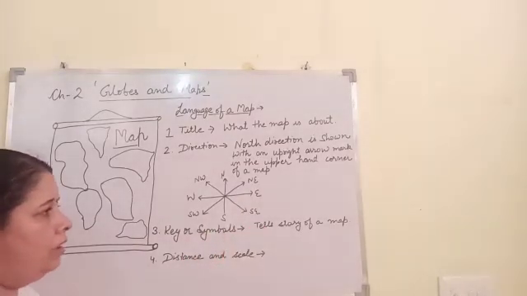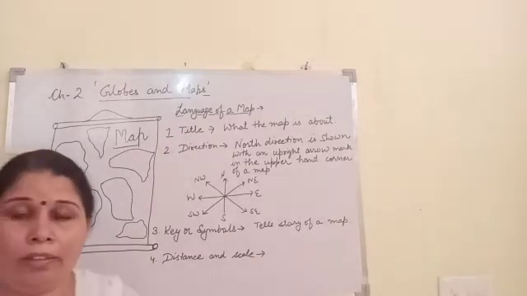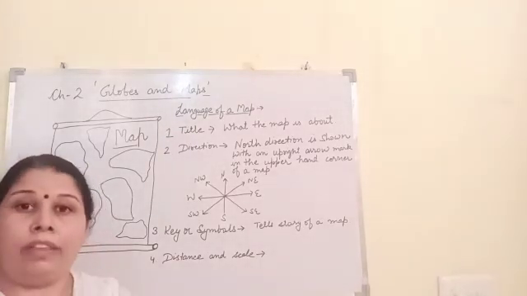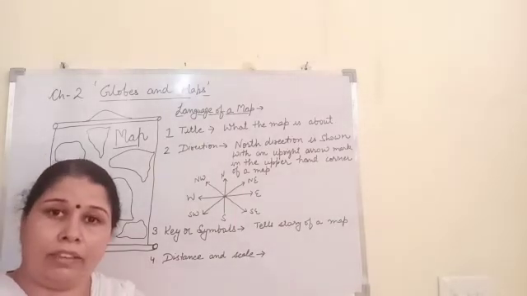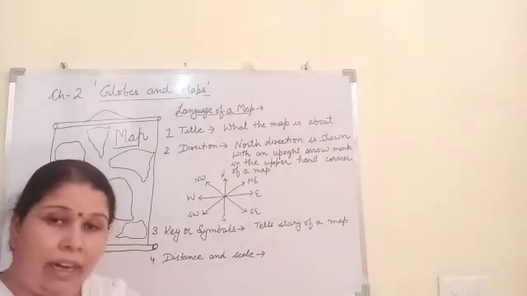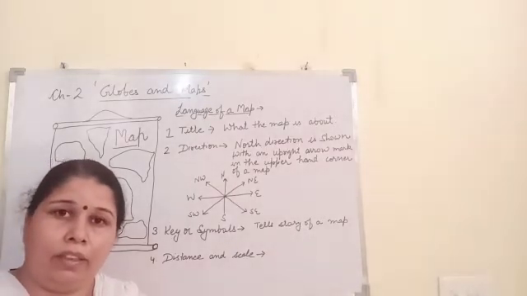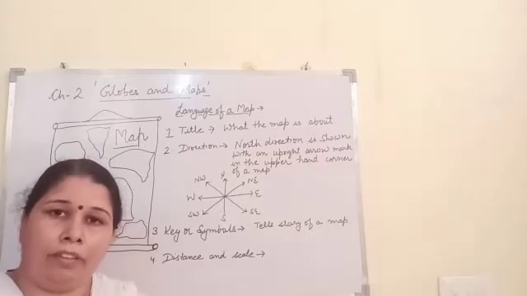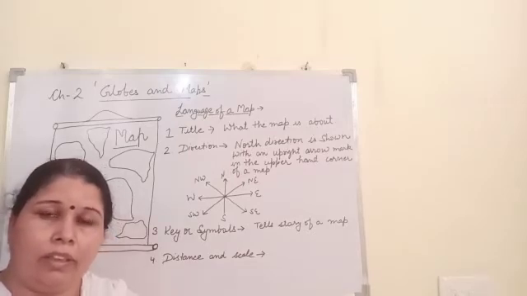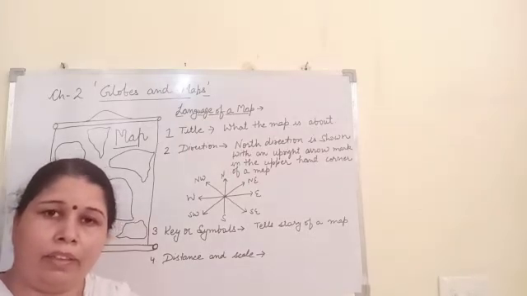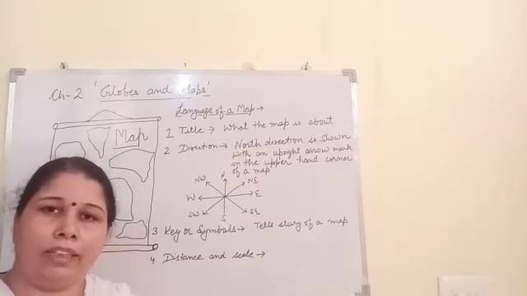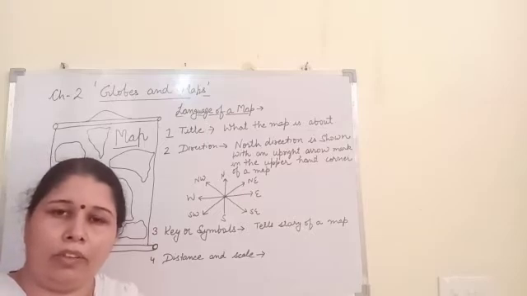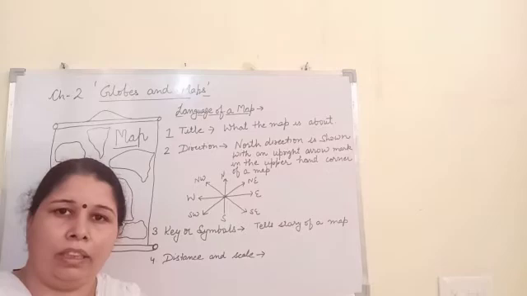So direction plays a very important role in the formation of map. With the help of directions, we can easily find out our way. There is a device which is used for finding direction, and it is a compass. The needle of compass always indicates in north direction. So directions are very important for making a map. With the help of directions, we can easily reach our destination.